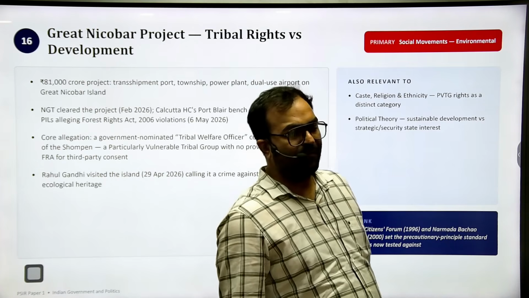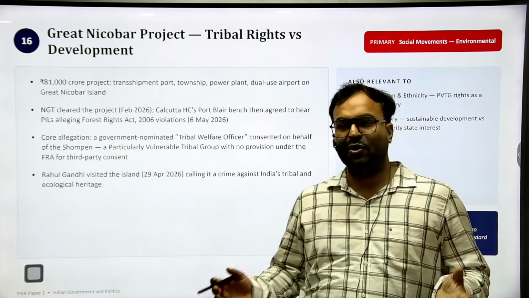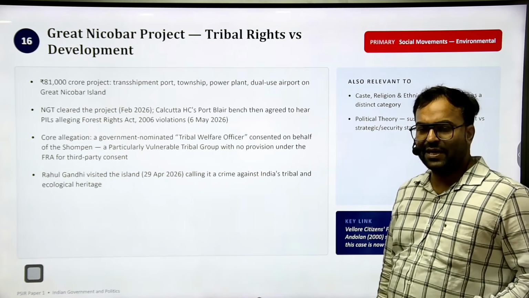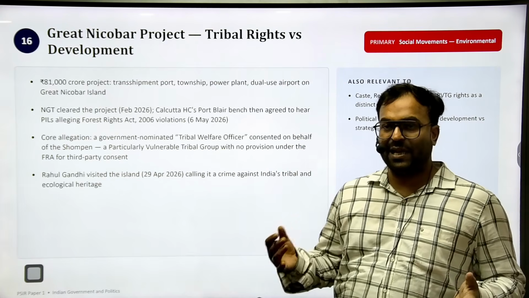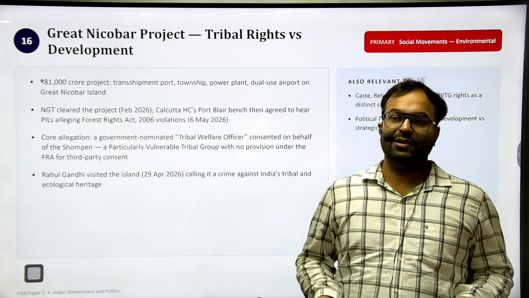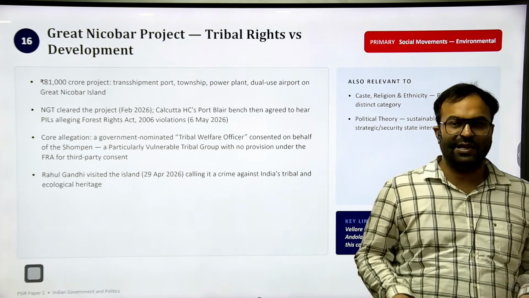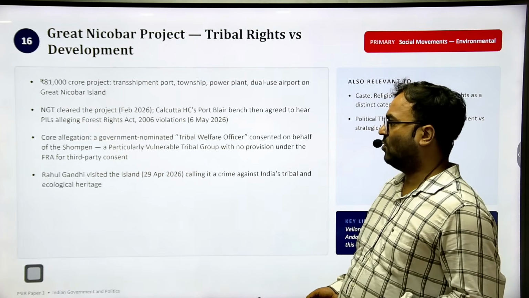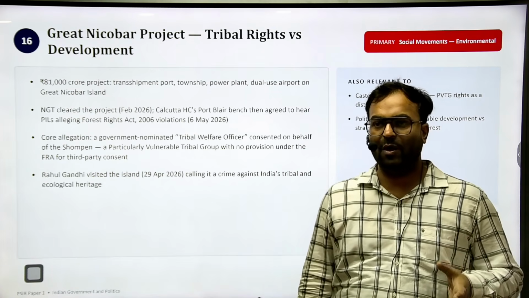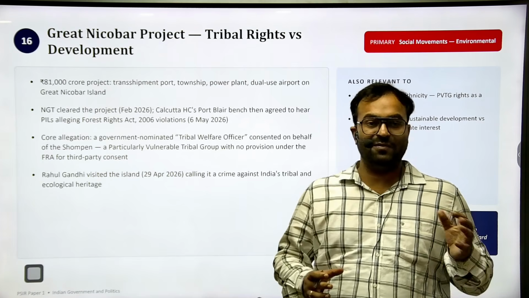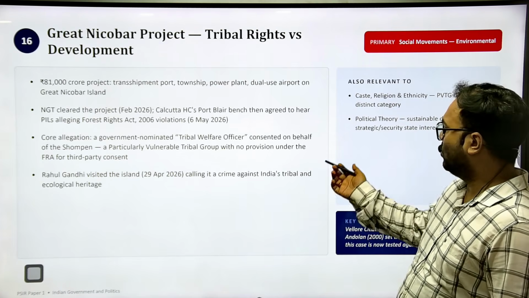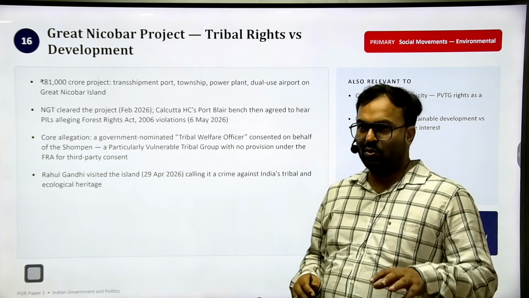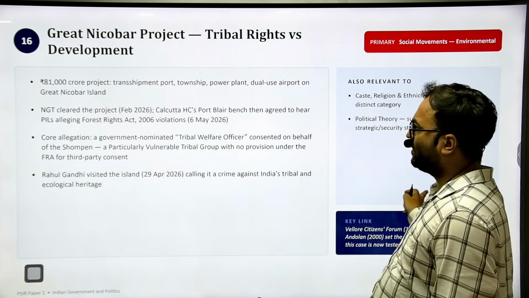And if we are having a mammoth kind of project, the Great Nicobar project, which is presently in context, then the Shompen tribe may lose their original living places, their habitat, or so many things the Shompen tribe may lose. So obviously this is one project where development, tribal rights, environment are all in clash. So this topic can directly come. Caste, religion, ethnicity, political theory, also environmentalism is where these topics can come.